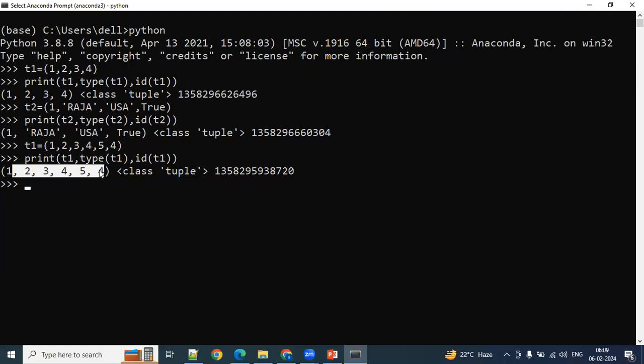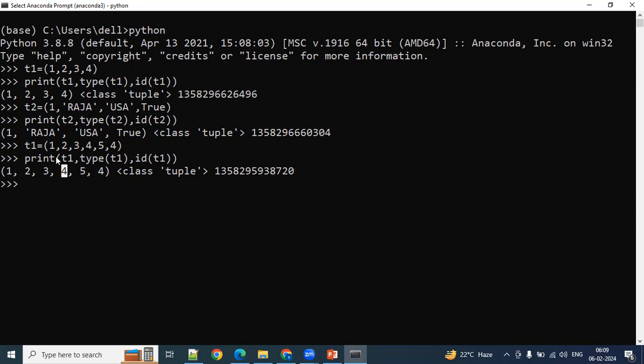So order is preserved. In the list also order is preserved or not? Lists are ordered or not? List is also ordered. Okay, so tuple is also ordered. Tuple is also allowing duplicates. Now come and tell me, what are all the common properties of tuple and list?